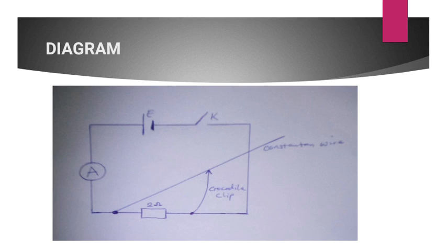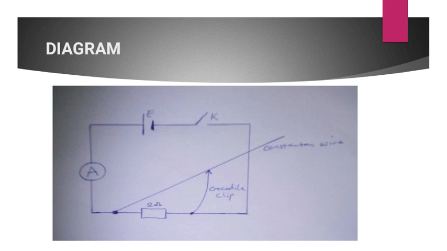From the other end of the 2 ohm resistor, there's another wire that goes to one end of the key, and then from the other end of the key, you have another wire that goes to the negative terminal of the battery. Then there are 2 junctions. There's a junction between the ammeter and the standard 2 ohm resistor. That is where you connect the constantan wire. Then there's another junction between the standard resistor and the key. At that junction, you also connect the crocodile clip.